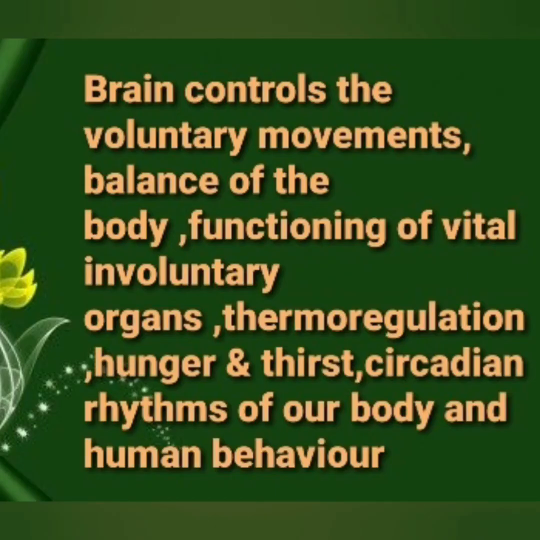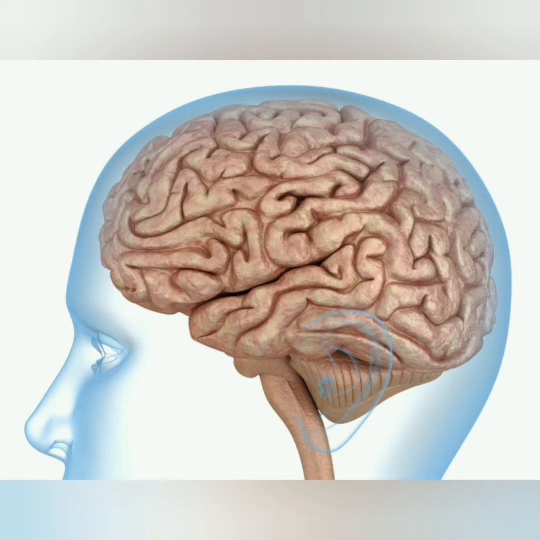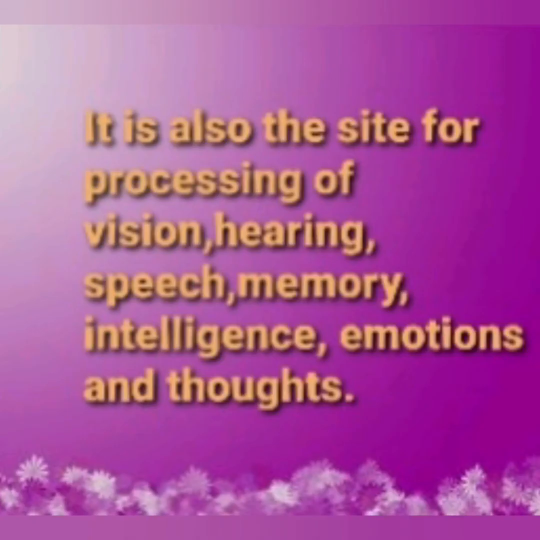The brain controls the voluntary movements, balance of the body, functioning of vital involuntary organs, thermoregulation, hunger and thirst, circadian rhythms of our body, and human behavior also. Here you can see the structure of the human brain. Our brain is incredibly complex and it also acts as the command and control system. It is also the site for processing of vision, hearing, speech, memory, intelligence, emotions and thoughts.